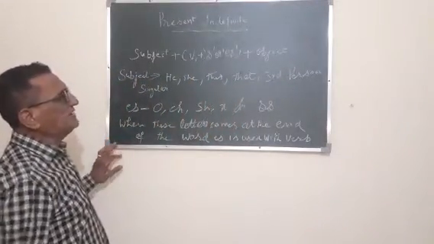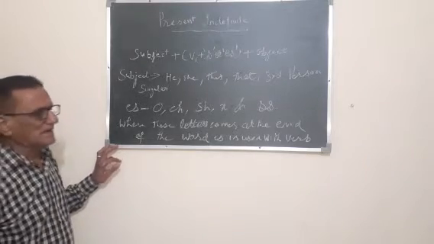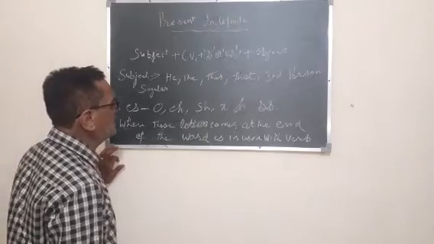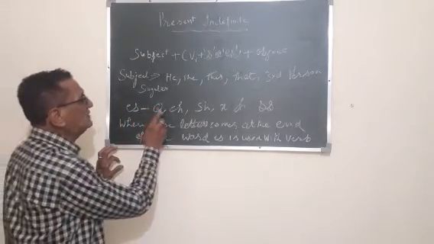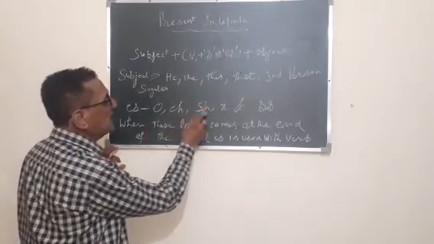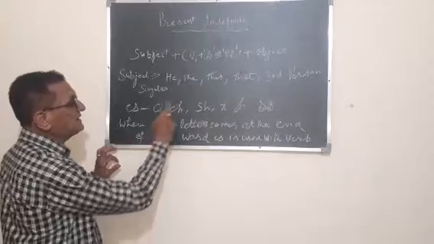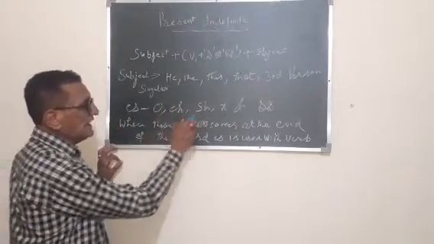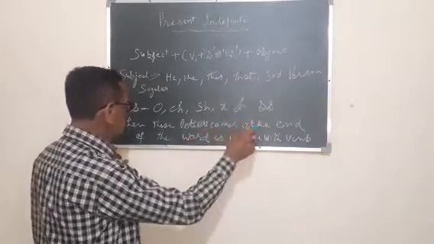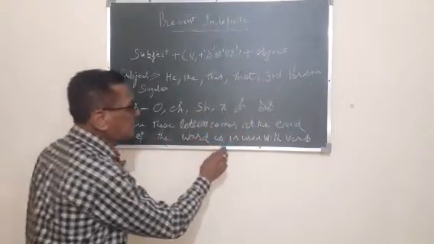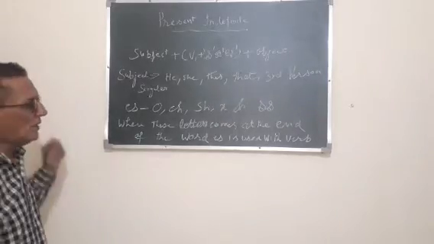Now the question arises in your mind, where to put S, where to put ES. ES is put with O, CH, SH, X and double S. When O, CH, SH, X and double S come at the end of the words, ES is used along with the verb.